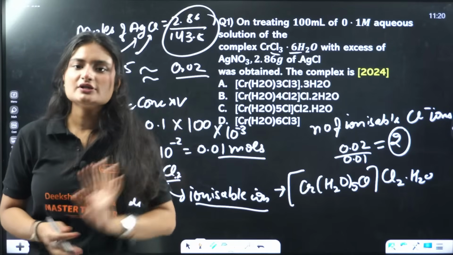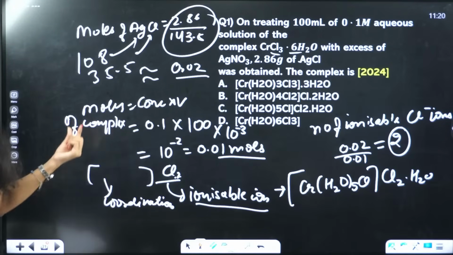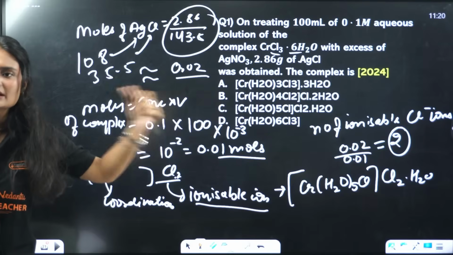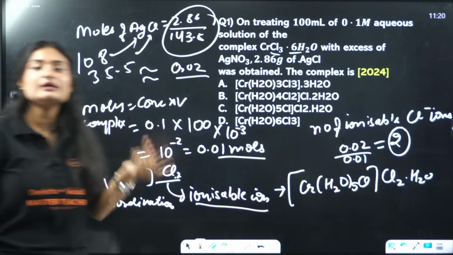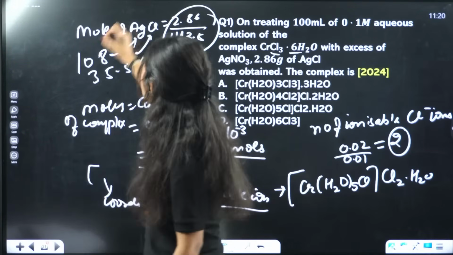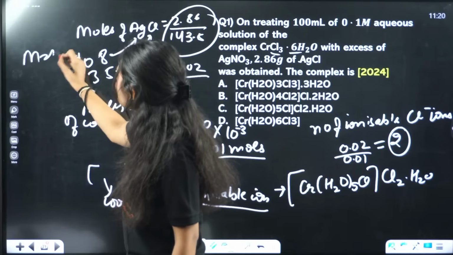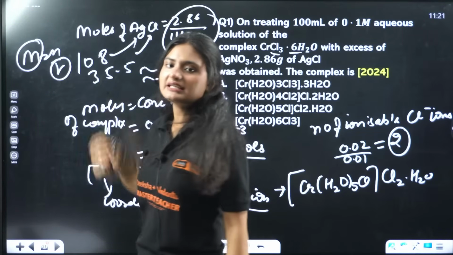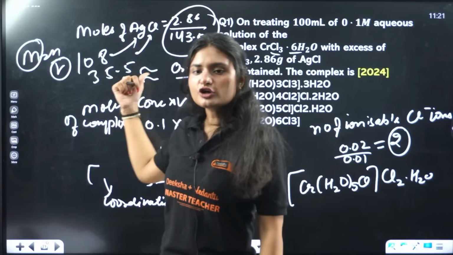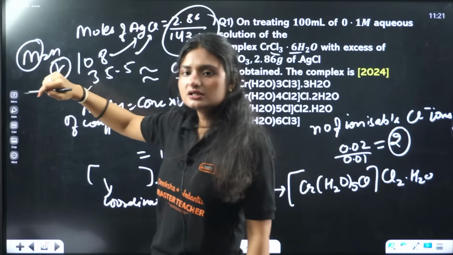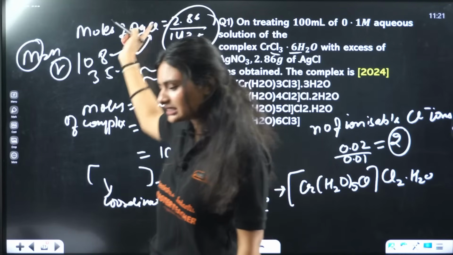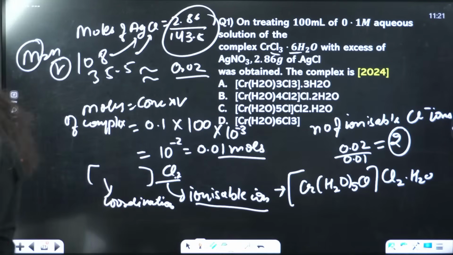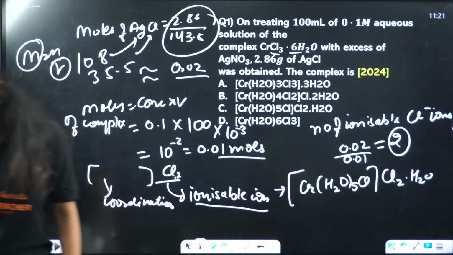And in the complex case, we didn't need the molecular weight, because there is one more method to calculate number of moles. We know molarity equals number of moles per unit volume. If molarity and volume are given, we can calculate the number of moles. So for the complex, we used this method, and for AgCl, we used the other method. Okay, I hope, Hina, your doubt is clear.